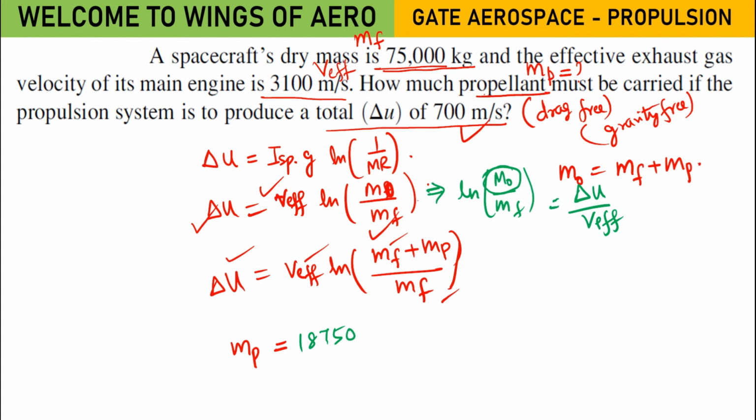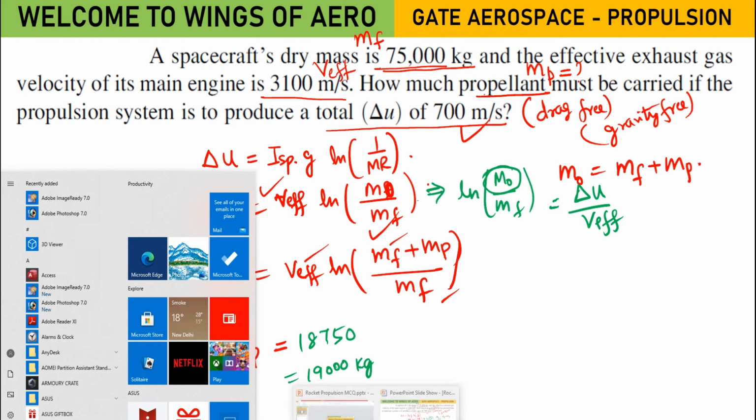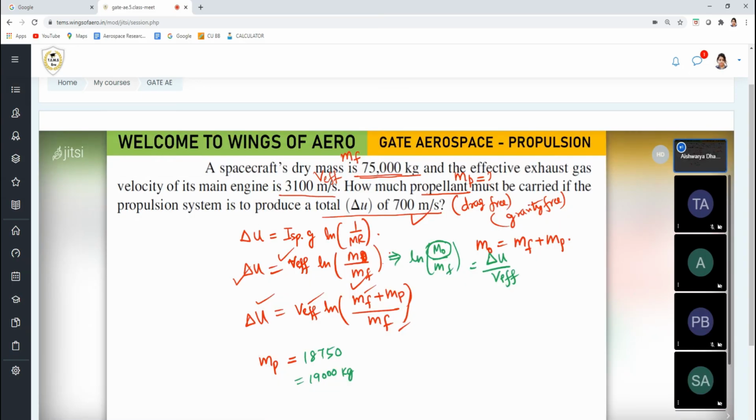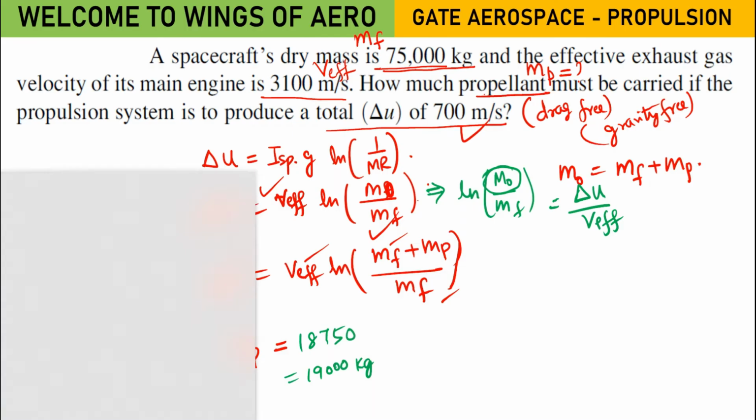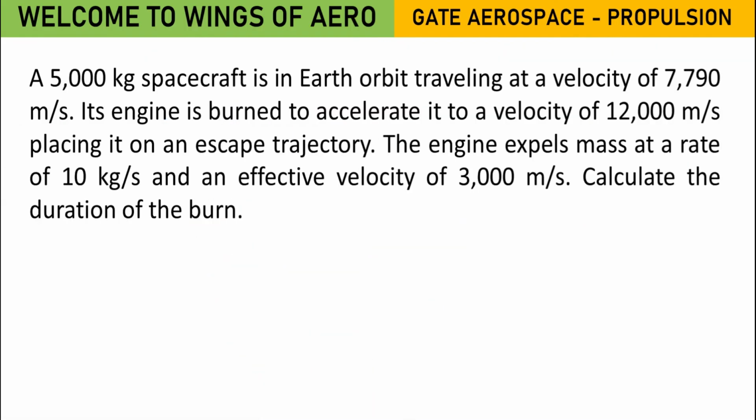Okay, near about answer. When I solve, I got 1900. What about the others? Okay, so near about answer, right? Okay, let's find for this one.